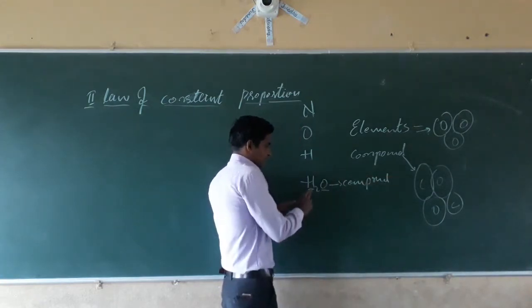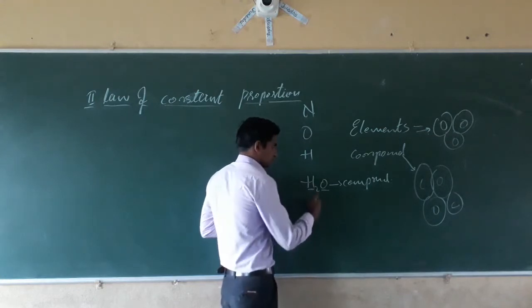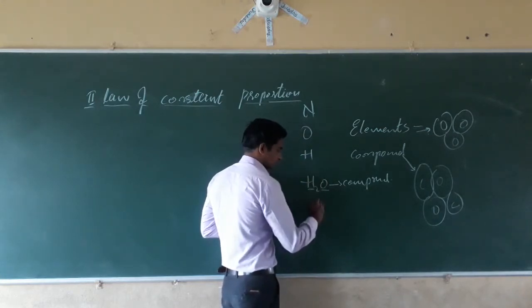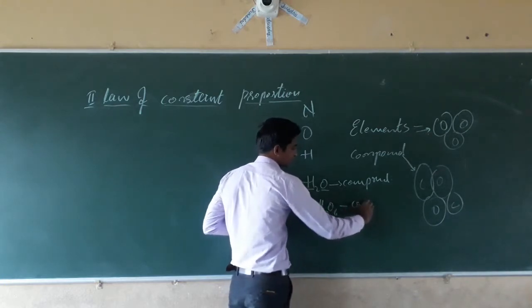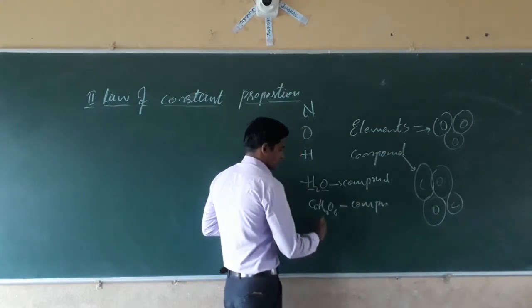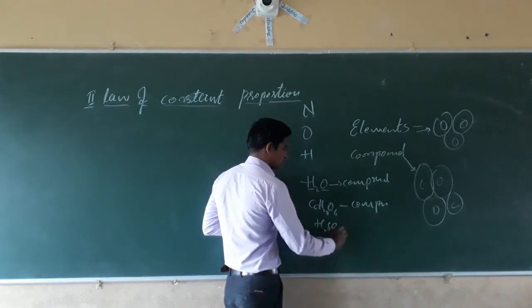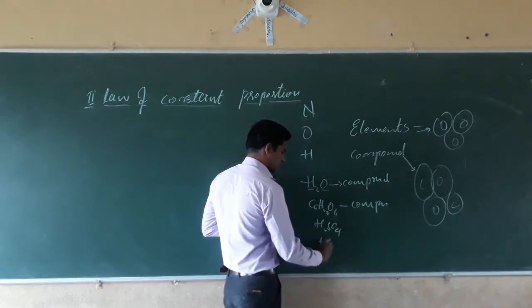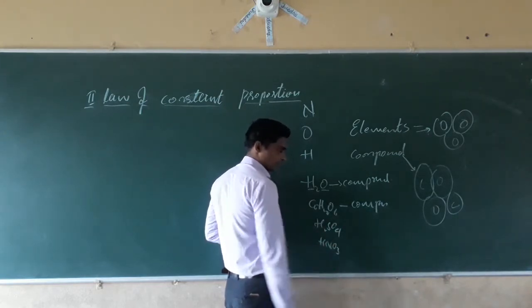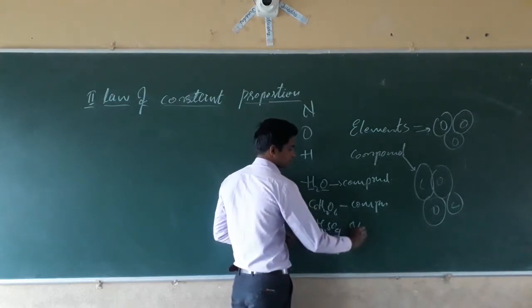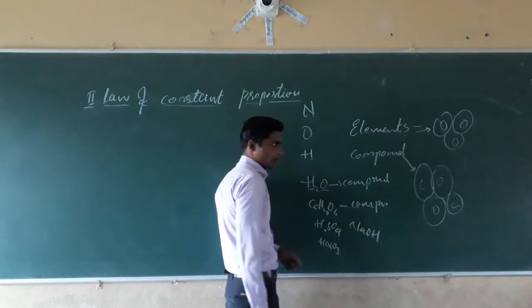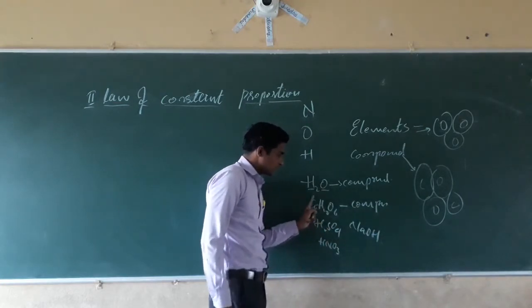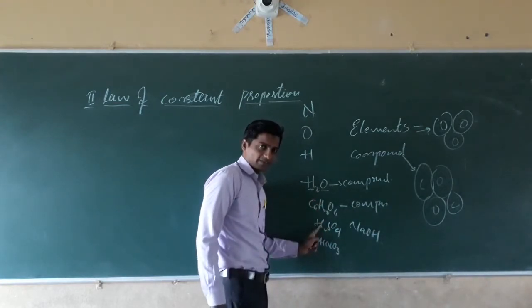Water is a compound, C6H12O6 is a compound, H2SO4 is a compound, HNO3 is a compound, NaOH is a compound, because here two or more elements are combined.